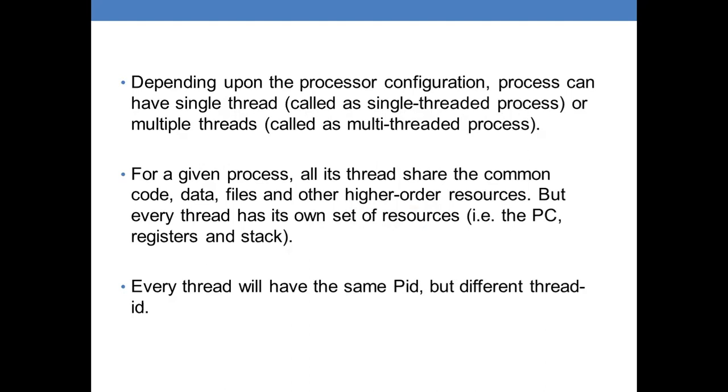But every thread has its own set of resources which are dedicated to a particular thread, that is its own program counter, registers, and stack. Coming to the next point, every thread will have the same process ID but different thread ID. Listeners, please note the first thread ID will be same as that of the process ID. And one thing to remember, thread always belongs to a process. That is, no thread can exist outside any process.